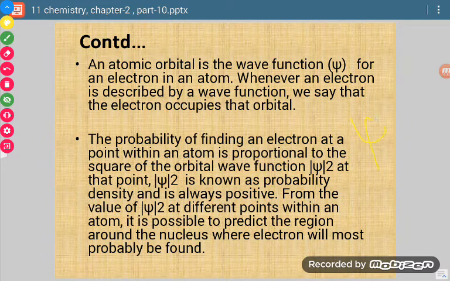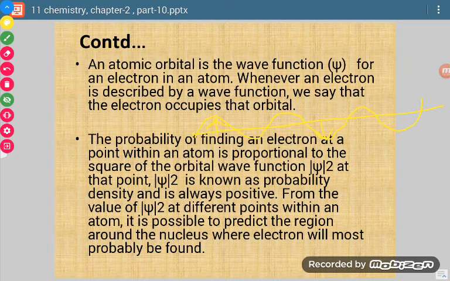Psi, just like I told, is the wave function, and it is just like the amplitude of a wave. When we talk about a wave, what is amplitude? The maximum height of the crest, or the maximum depth of the trough, is called amplitude.